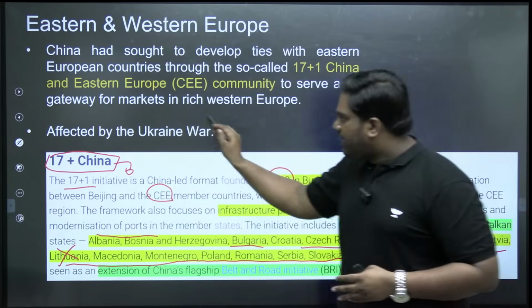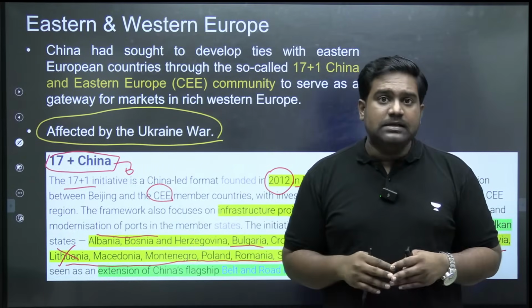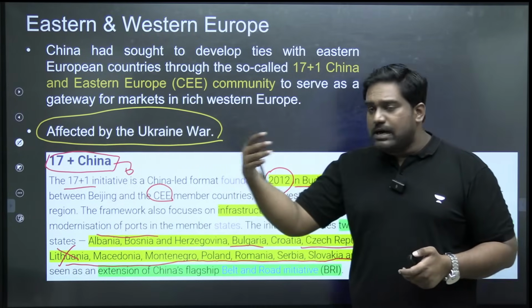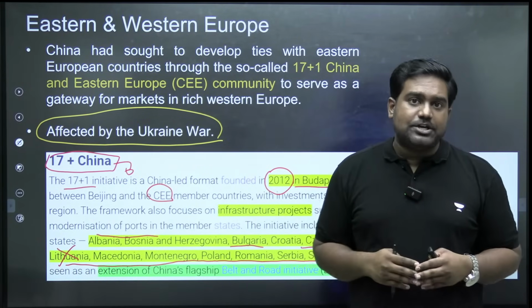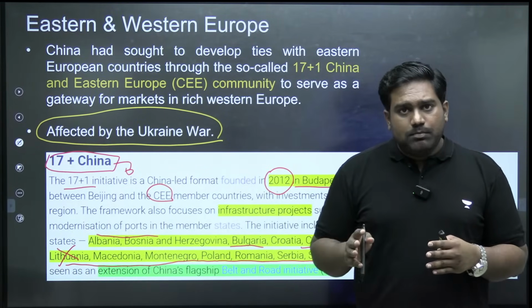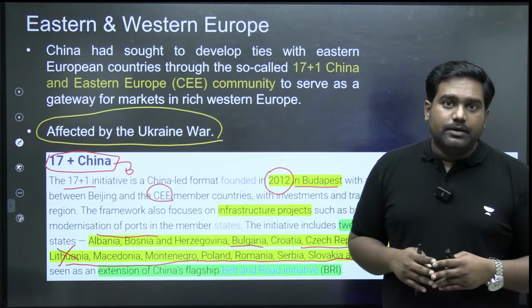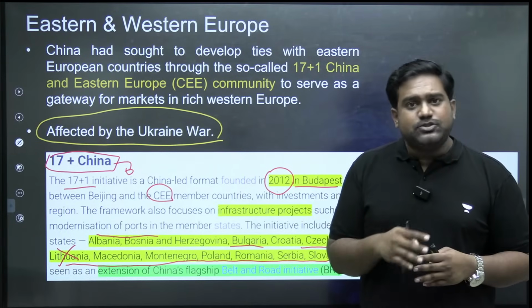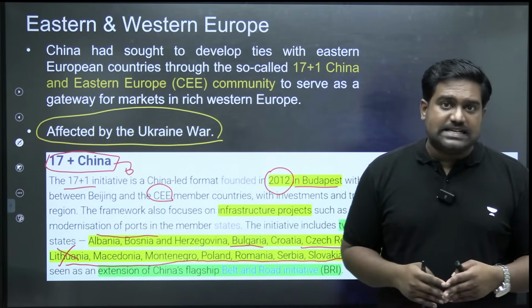Of course, the Russia-Ukraine war has been the biggest hurdle. It has hurt China's image as well. That is exactly what Xi Jinping is trying to correct. Xi Jinping is reaching out to these European countries, promising more investments, promising greater cooperation, and trying to pull China away from any involvement in the Ukraine conflict. Trying to build those relations with East European and other European countries so that it can further expand its influence and thus counter the American influence as well.